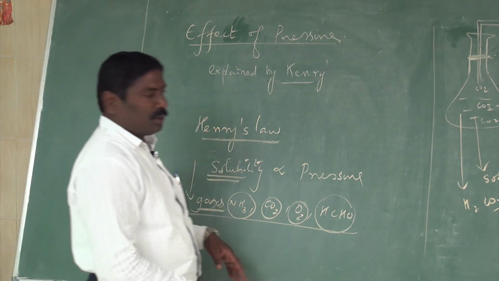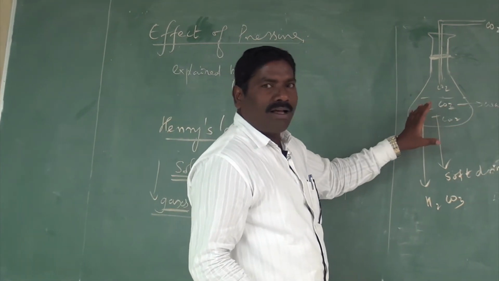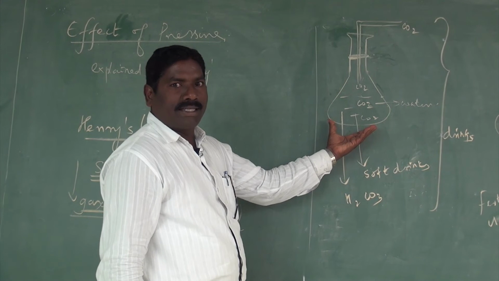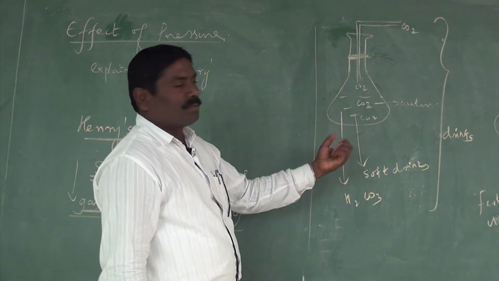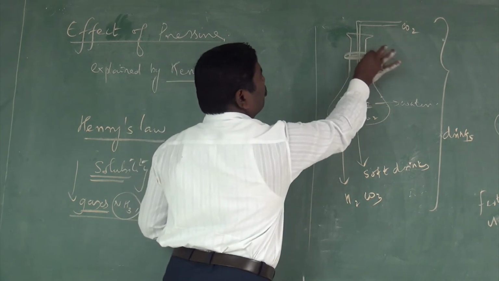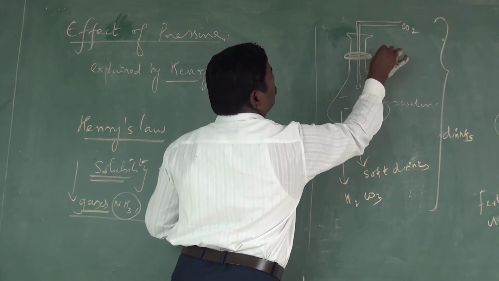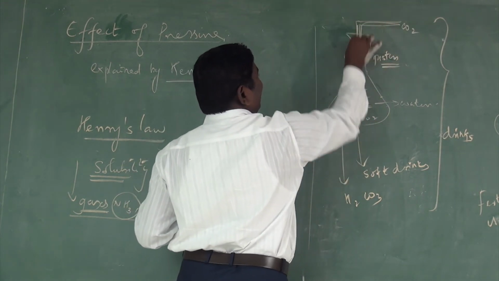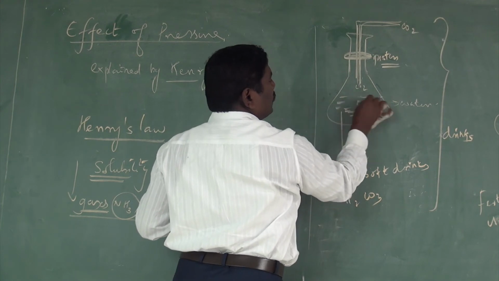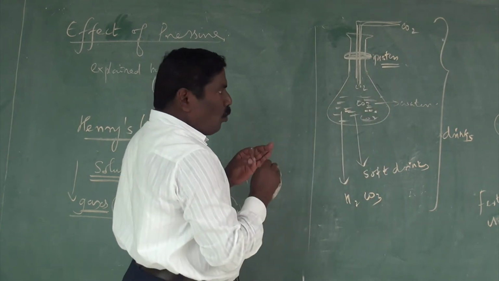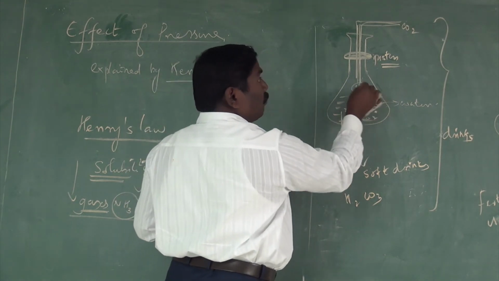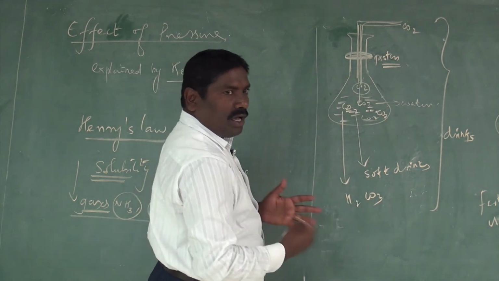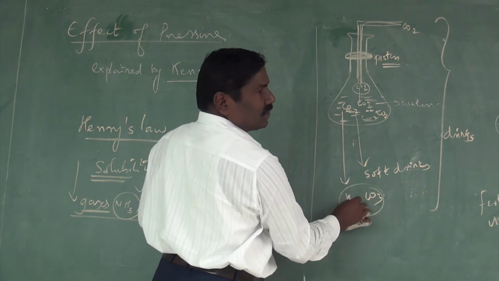For example, you take a conical flask or a bottle or any apparatus we can take for this experiment. Now I have taken the simple conical flask. There is a piston attached. Now I am passing carbon dioxide inside the conical flask which is already filled with water. Now what will happen? This carbon dioxide is coming in with high pressure. It dissolves into water and produces carbonic acid, H2CO3.